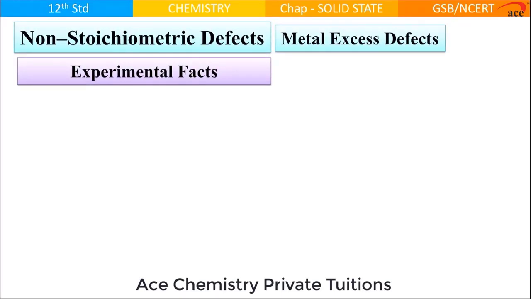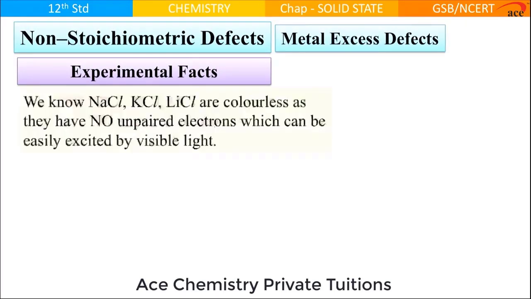Non-stoichiometric defect, metal excess defect: these are experimental facts. We all are aware that NaCl, KCl and lithium chloride are colorless, or you can say white solids, as they have no unpaired electron which can be excited by visible light.